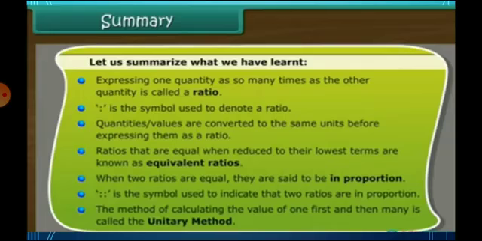Ratios that are equal when reduced to their lowest terms are known as equivalent ratios. Here we don't compare the original values. We reduce to the lowest term using a simplification method. When two ratios are equal, they are said to be in proportion. The double colon is the symbol used to indicate that two ratios are in proportion. The method of calculating the value of one first and then many is called the unitary method.